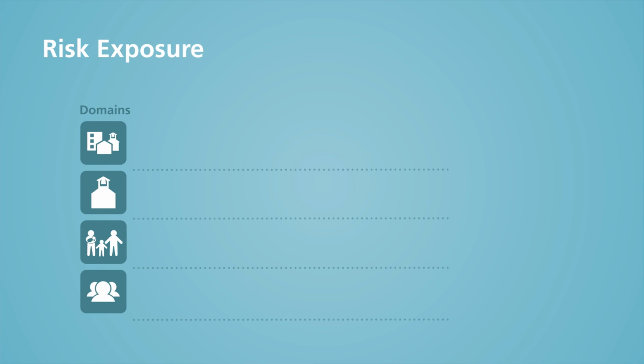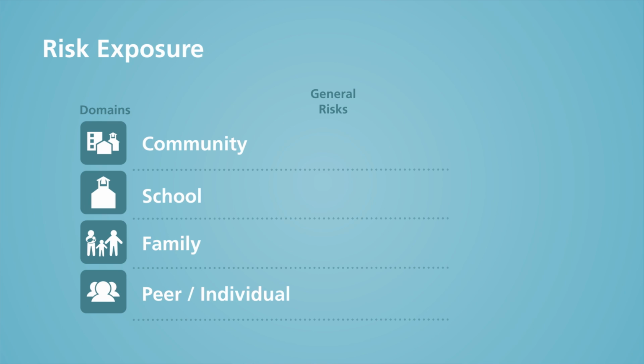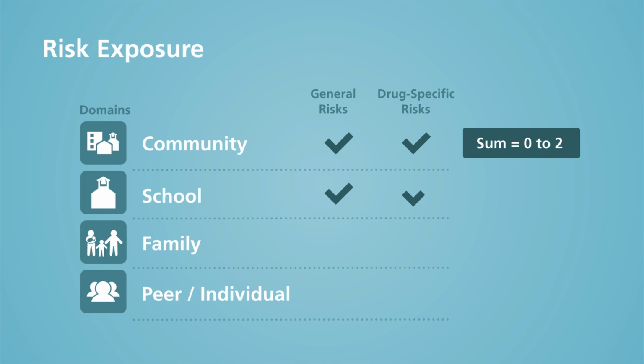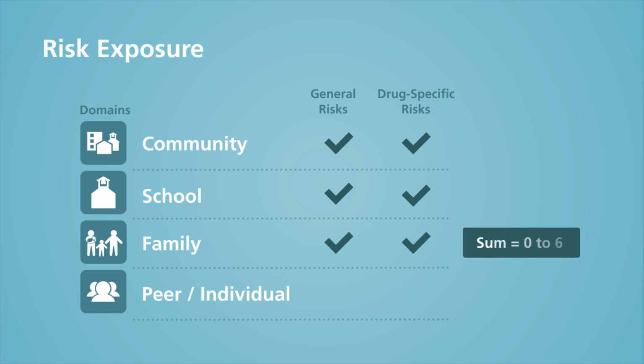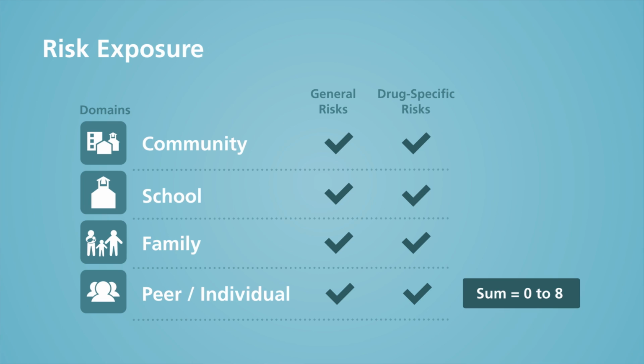Let's look in each domain of risk and count whether each student reported exposure to either a general risk, like community disorganization in the community domain, or a drug-related risk in that domain, like community norms favorable toward drug use, from the time they were 12 to the time they were 18. We can count the number of risk factors, 2 possible per domain, across all 5 domains: community, school, family, individual, and peer, for a total possible score of 0 to 8 risk factors for each 18-year-old in the Seattle Social Development sample. So let's look at 4 risk groups.